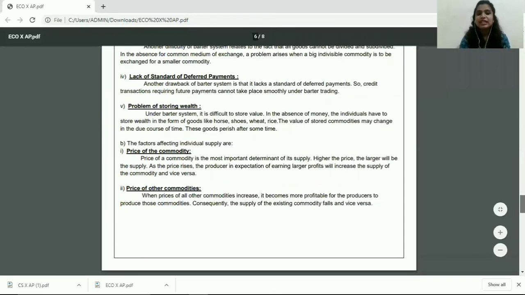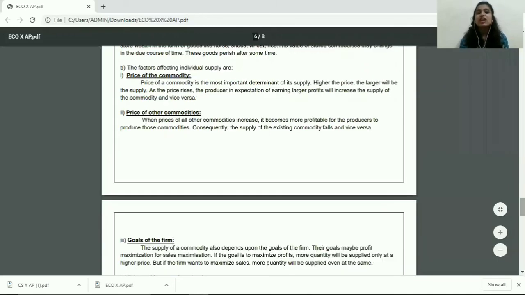Now question 5b is, what are the factors affecting individual supply? Again, write the statement: the factors affecting individual supply are. Write any 5 factors affecting individual supply, create 5 head points. Since it's a 5-mark question, 5 head points along with suitable explanations.